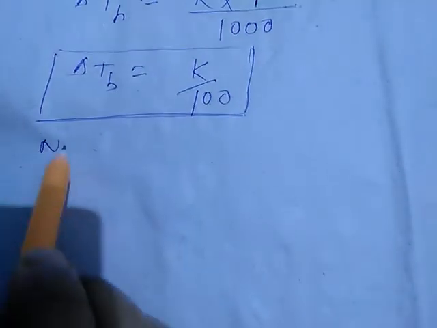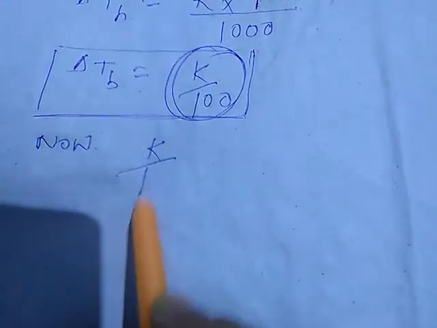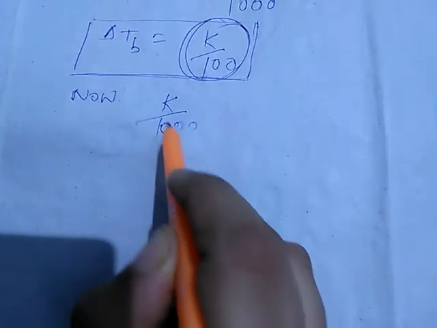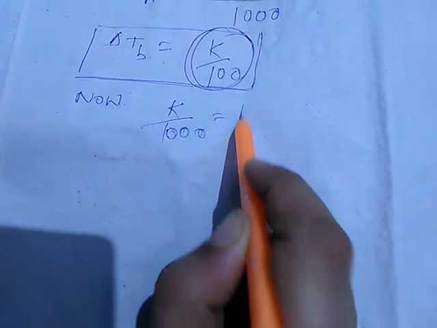Now we will once again replace this K by 1000 with KB.